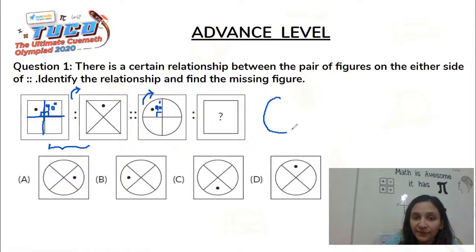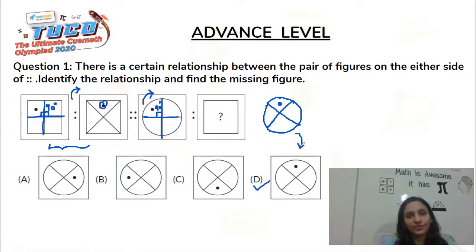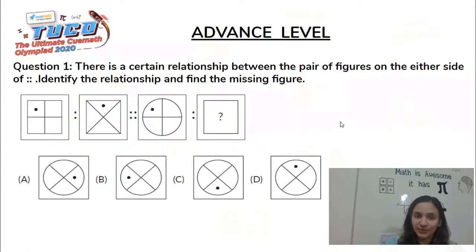So we'll then have a circle like this. The lines which were initially this way would now become crosswise like this, and the dot moves along. As we saw that the dot moved along with this quarter of the square and was here, so this dot would also move and would come here. So the correct answer to this question becomes option D, because this exactly matches what we drew, and what we understood was the relationship between the figures in the first pair. With this, we move on to our next question.